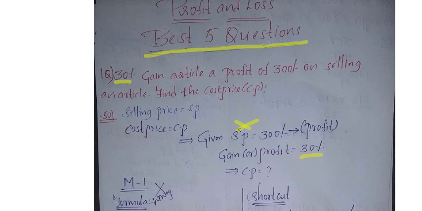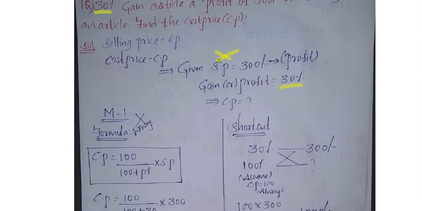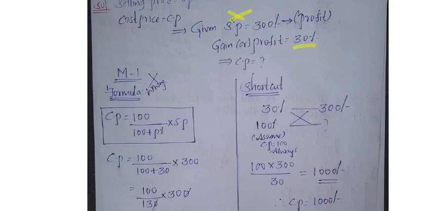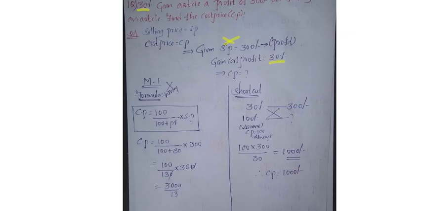Understood now? Finally what I want to say is that here we don't know the selling price, and we also don't know the cost price. We only know that the 30% profit is equal to 300 rupees, and they are asking us to find what? Cost price. Now generally everybody knows the formulas. First they will write the well known formula, that is, cost price is equal to 100 by 100 plus profit percent into selling price.